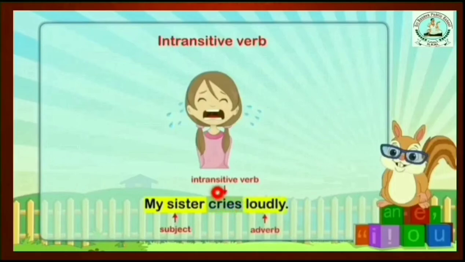And also the intransitive verb does not need an adverb or preposition or anything. It stands alone itself. But these are extra. Adverbs and prepositions may follow an intransitive verb, but the intransitive verb does not depend on these. It stands alone. I hope you understood this.